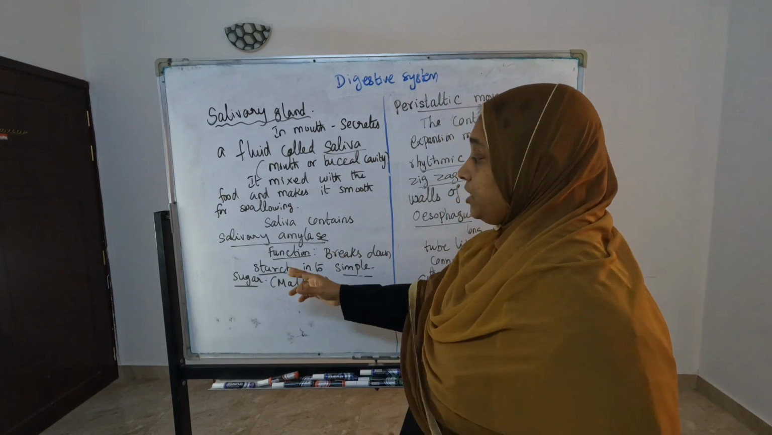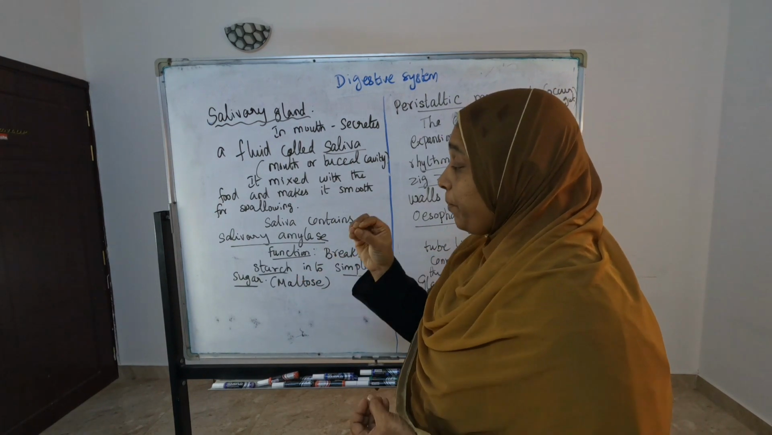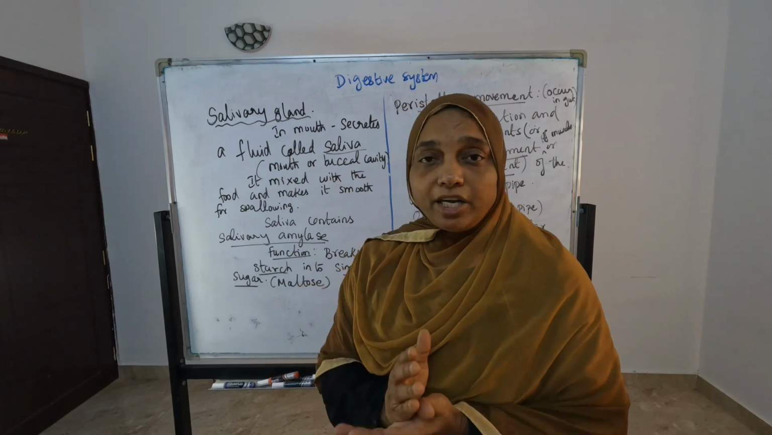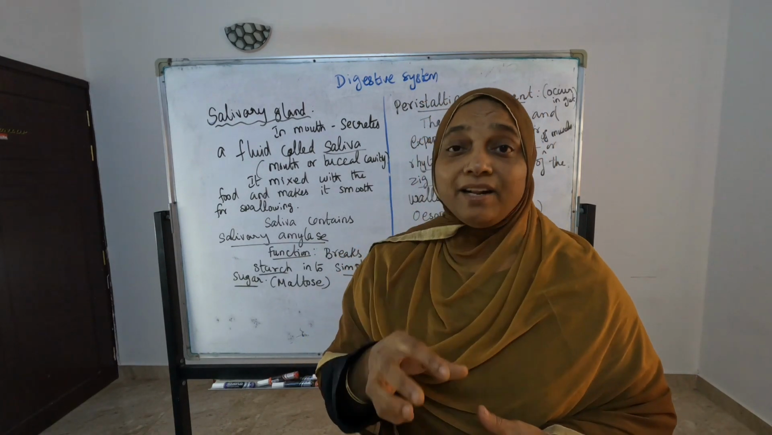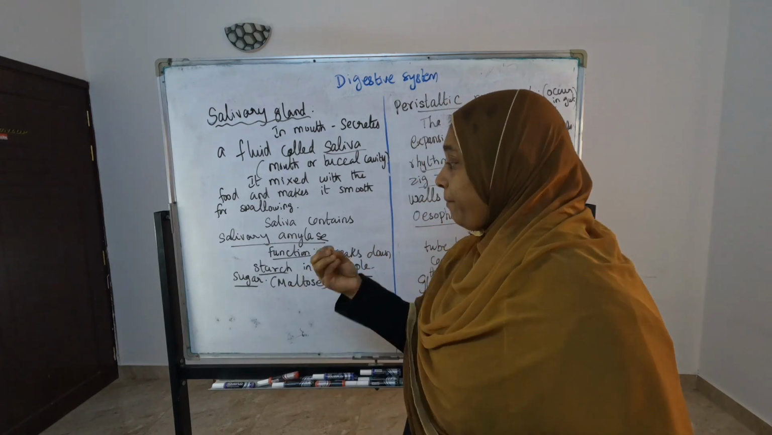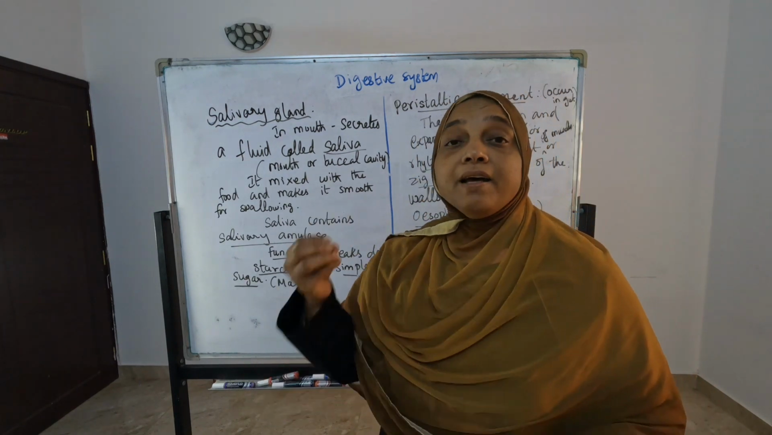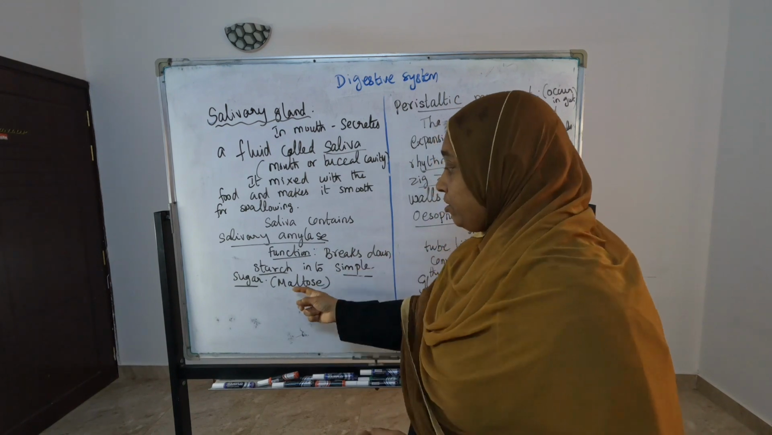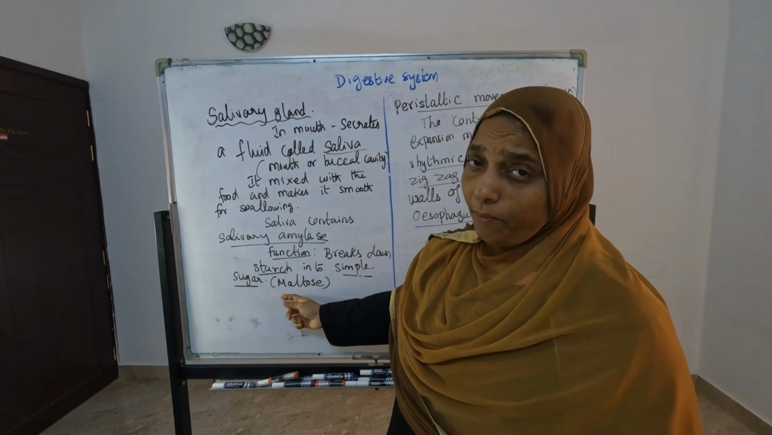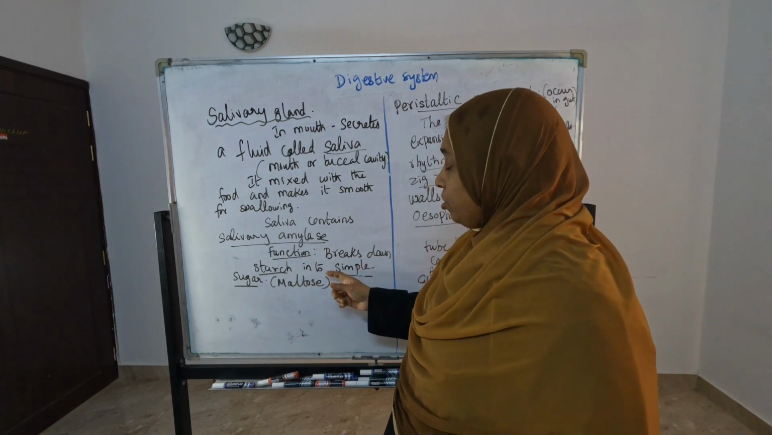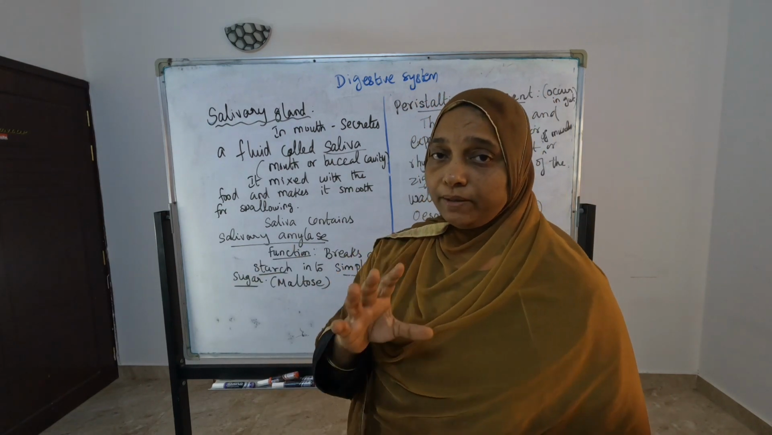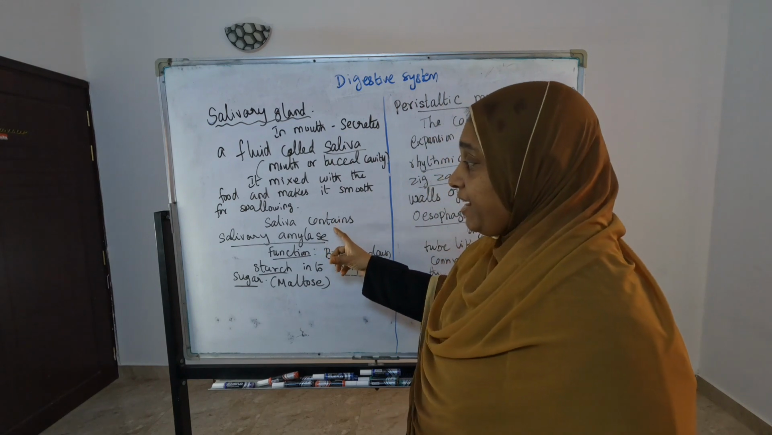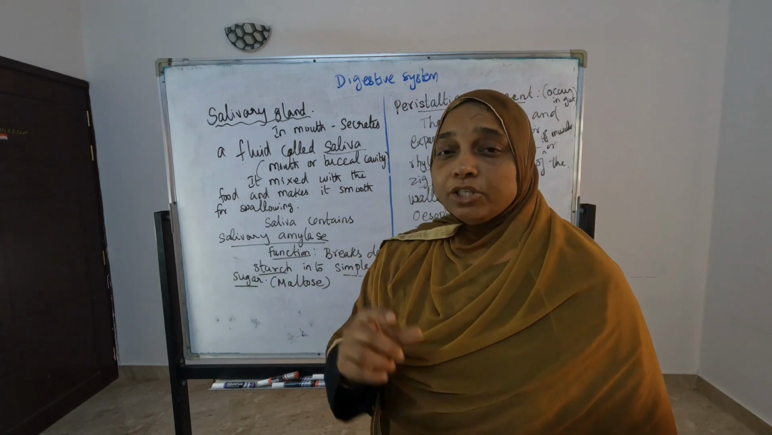It breaks down the starch into simple sugar. Whatever food we are putting in our mouth that contains starch, that starch is broken down into a simple sugar. That sugar name is called maltose. This maltose is not given properly in our textbooks, so you note down this one. That simple sugar it is forming is maltose, in the mouth. The first sugar conversion is happening in the mouth only.